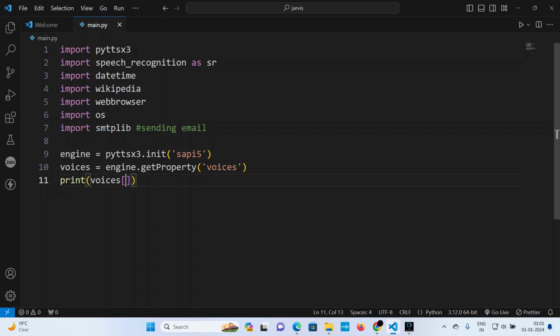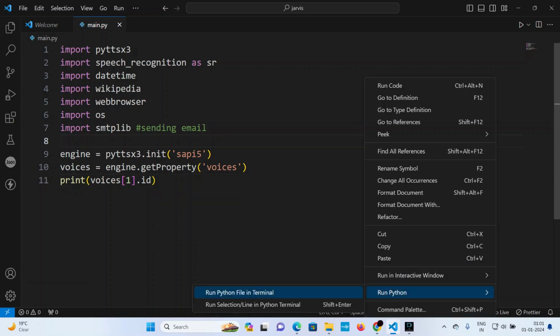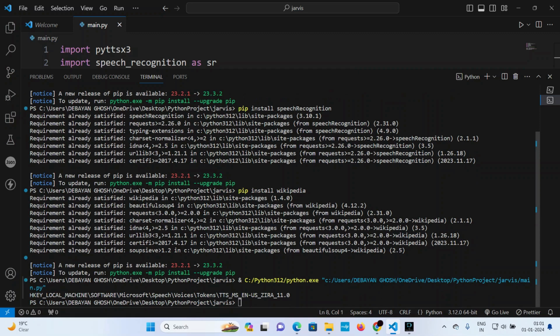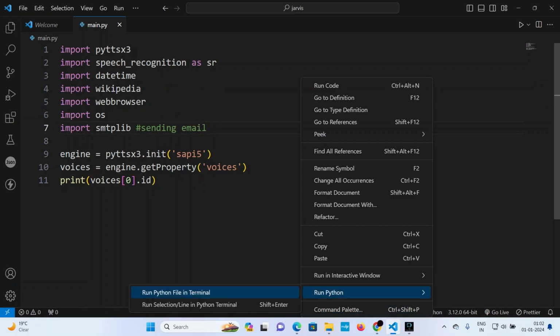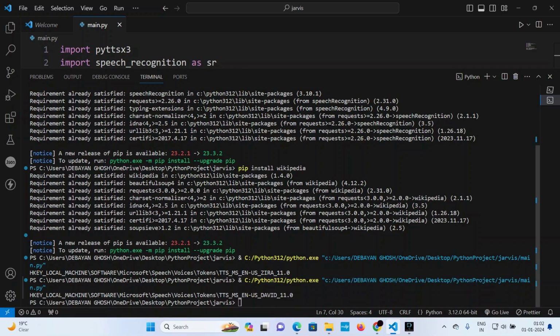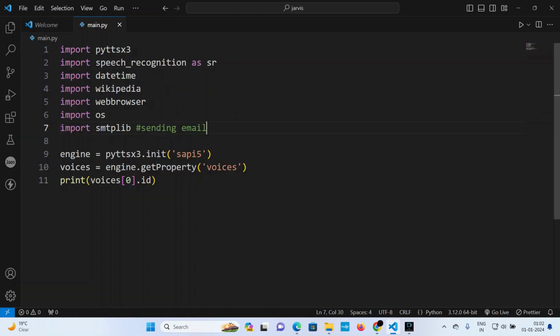Voices have certain IDs, so let's say voices[1].id. Now let's run it. You can see that Zira is the name, and there will be another one, which is zero. Let's do zero. Yep, you can see David. So there are two names, David and Zira. Quite good, but we'll not do it.